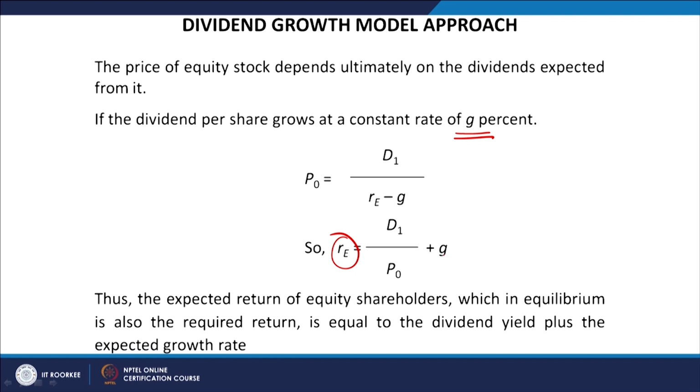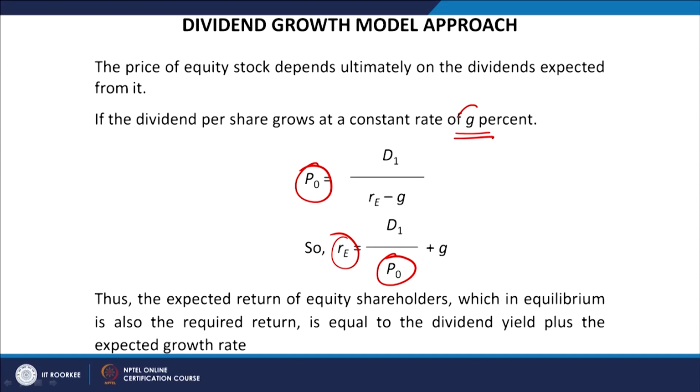So, it means at what rate the dividend of this company is growing in the subsequent years, P0 will depend upon this. P0 is largely depending upon the dividend being paid on that stock by the company, and that will depend upon the growth rate over the number of years. It is written clearly here: if the dividend per share grows at a constant rate of G, then the cost of equity, that is P0, the price of the equity share, can be calculated by this model, and this largely depends upon the growth of the dividend.